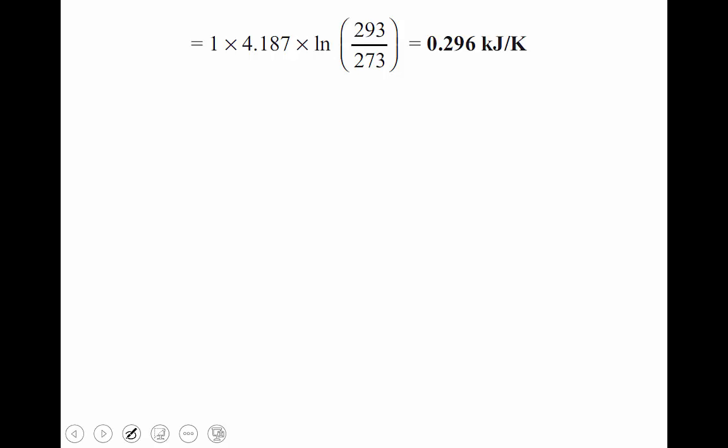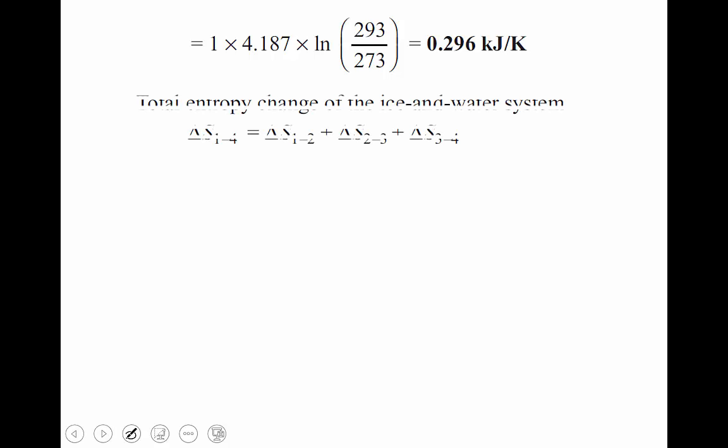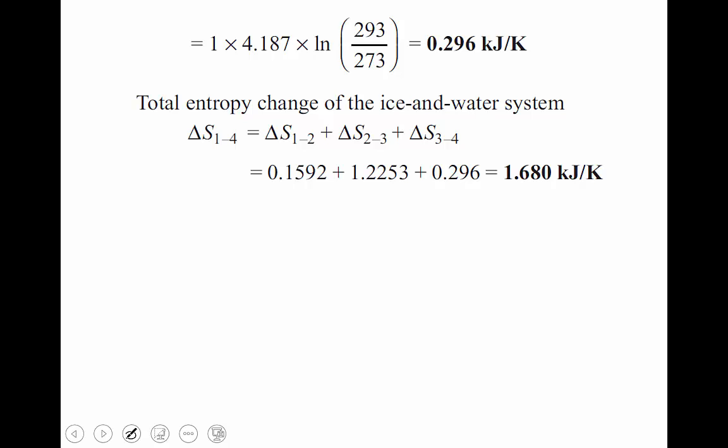Therefore, the total entropy gain during the process, from minus 20 degrees Celsius to 20 degrees Celsius, is how much energy is gained by the water, which is delta S 1 to 4, equal to delta S 1 to 2 plus delta S 2 to 3 plus delta S 3 to 4. Adding the values, we get 1.68 kilojoule per Kelvin. This much entropy is gained during the process. Now we come to the entropy loss from the surroundings for that process, because from the water's point of view heat is gained, but from the atmosphere's point of view heat is lost.